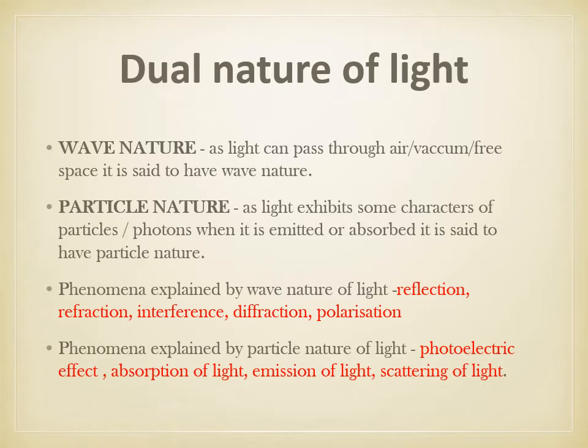So light has a dual nature, wave nature. As light can pass through air, vacuum and free space, it is said to have a wave nature. Also it acts as a particle. There are some characteristics exhibited by light, like when it is emitted or absorbed, it is said to be particle in nature.